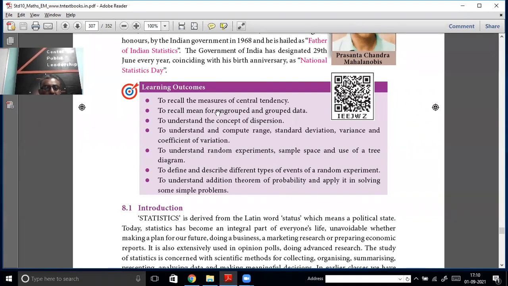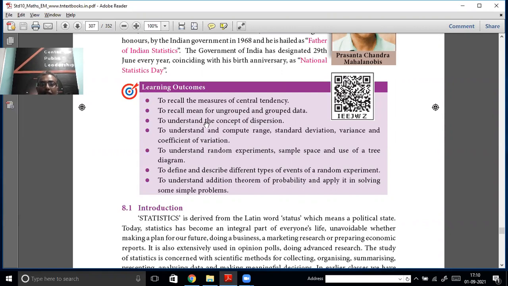What we learn here, we have to learn the measures of central tendency. In 9th standard you learned mean, median, mode. We will revise that. Then we recall mean for ungrouped and grouped data. Ungrouped data is one thing, grouped data is another thing. Grouped data is continuous data.